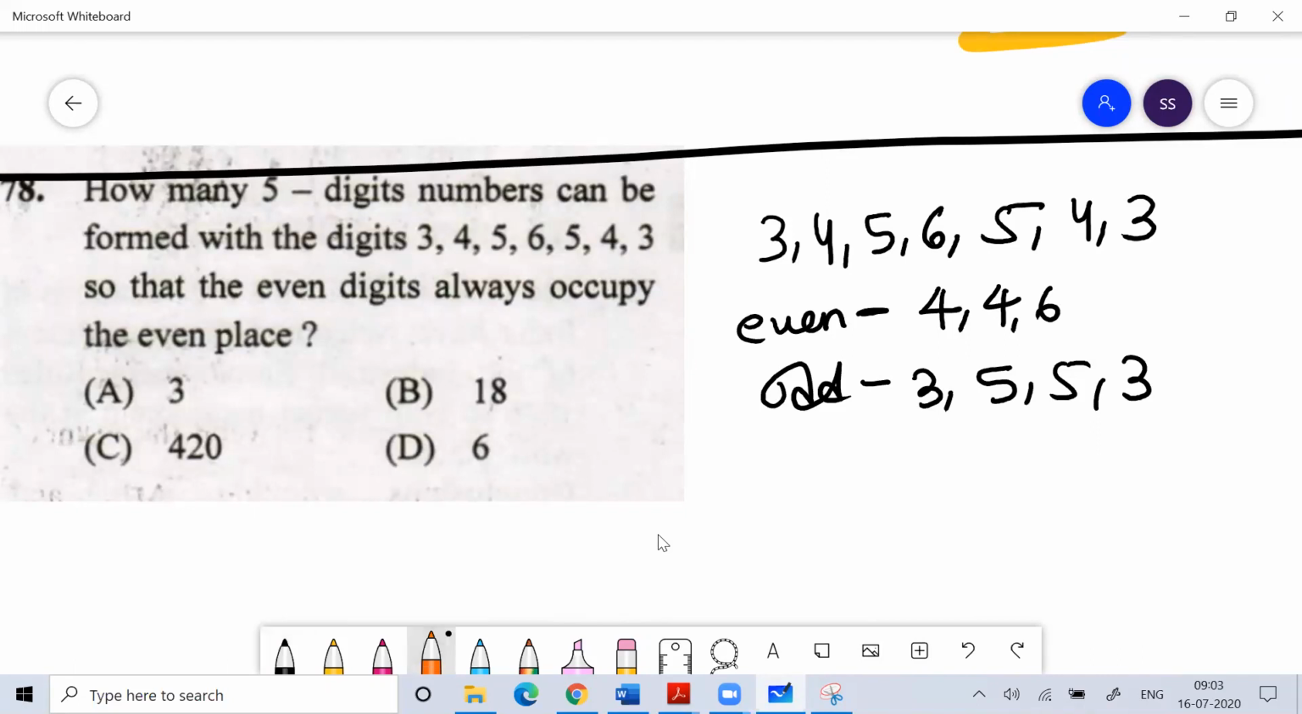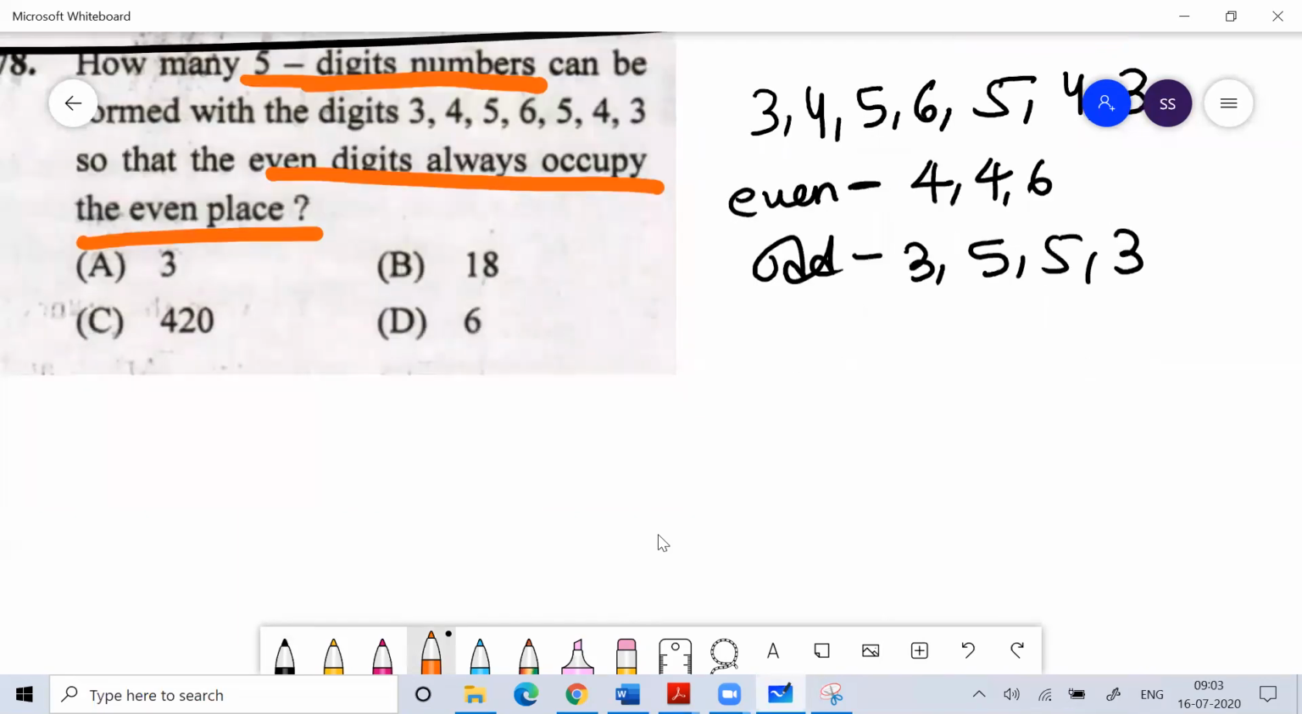You have to make a 5-digit number in such a way that the even digits always occupy even places. So how can you do this?